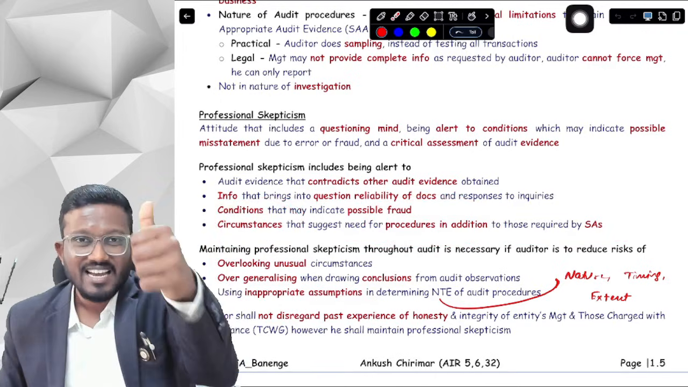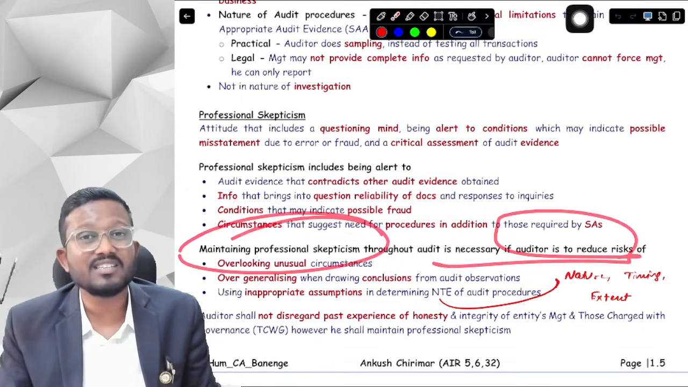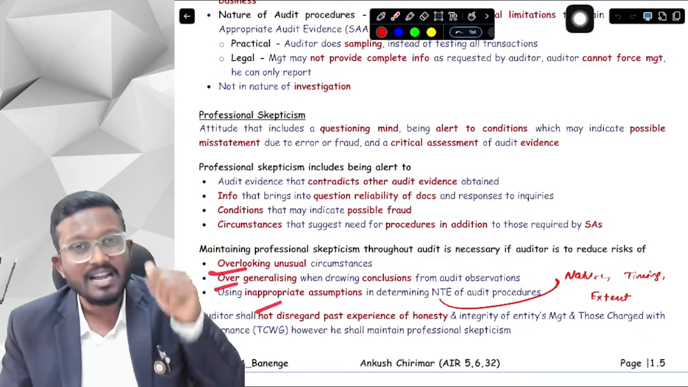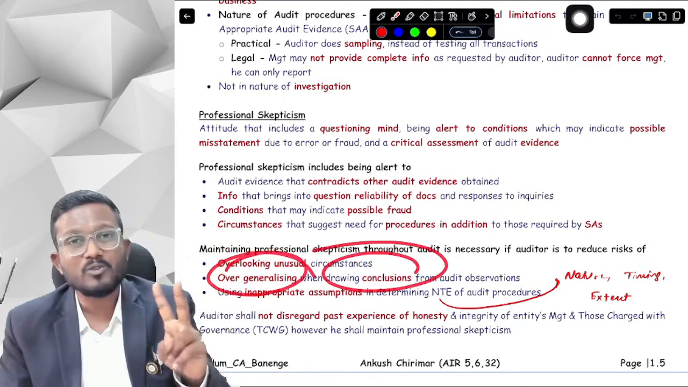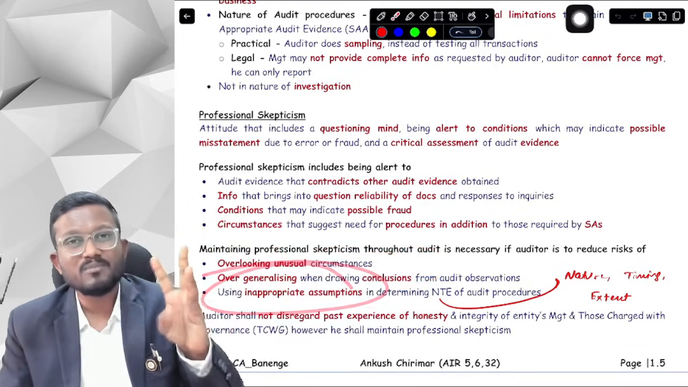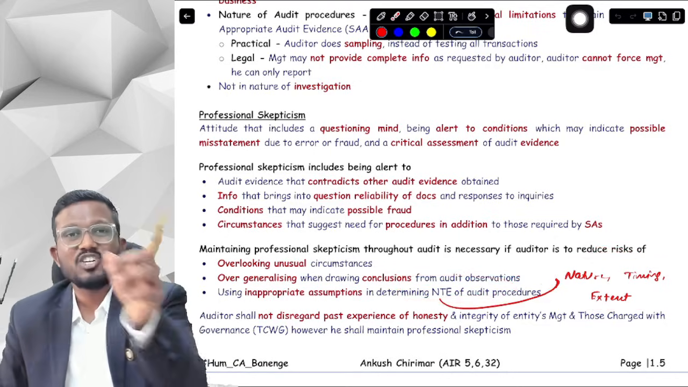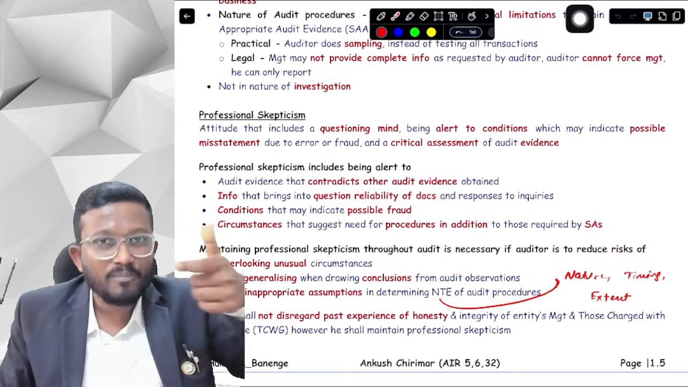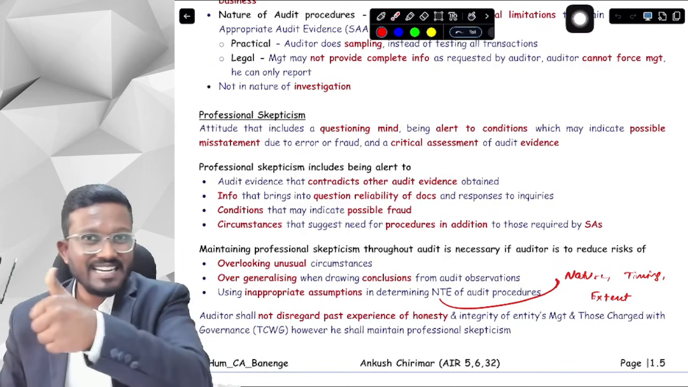Okay, yes sir. Now, why do we need to maintain professional skepticism? So that we can reduce the risk. Which risk, sir? Over-in. What is over-in? First of all, overlooking unusual circumstances. Second, over-generalizing when drawing the conclusion. And third, using inappropriate assumptions when we are determining the NTE of audit procedures. NTE of audit procedures, that is nature, timing and extent of audit procedure. Which audit procedure, when the audit procedure, and how much audit procedure. That is NTE of audit procedure.